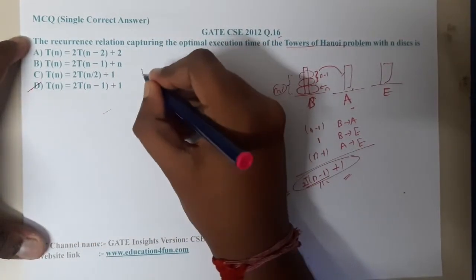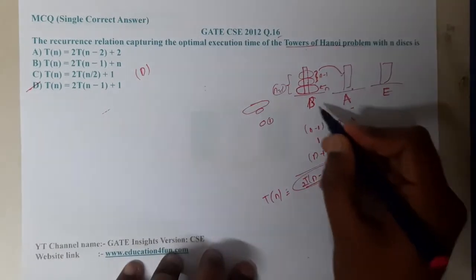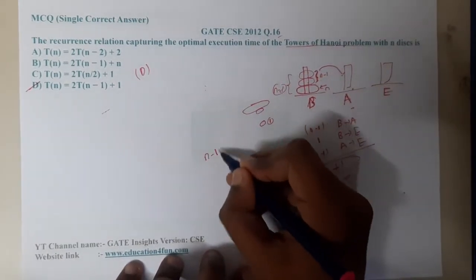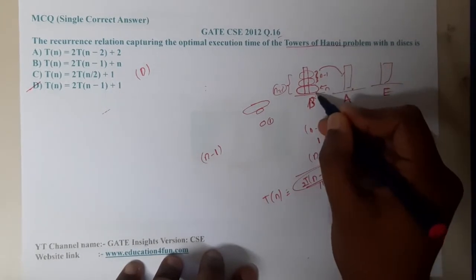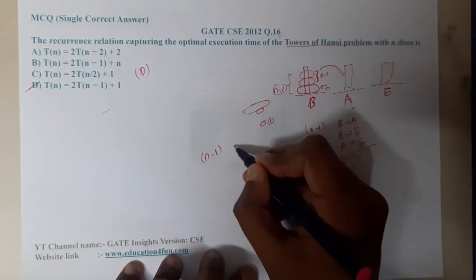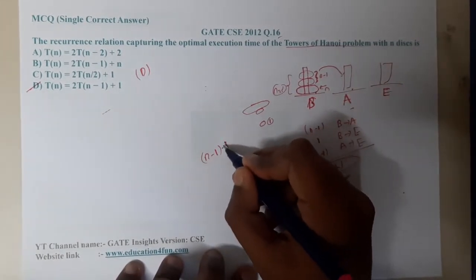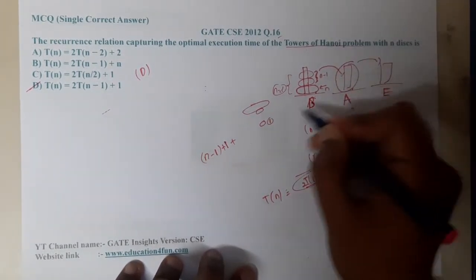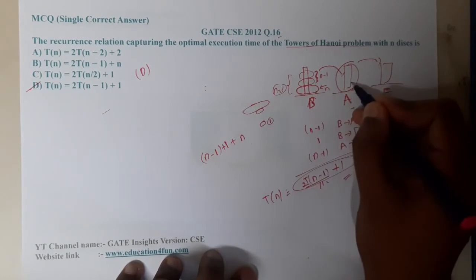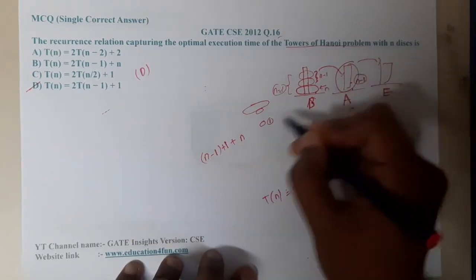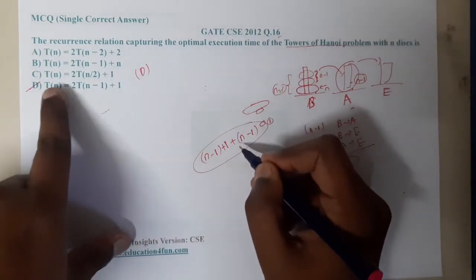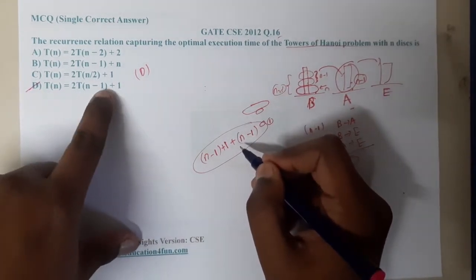The option D will be your answer. Got it? The first move, from B to A, of the n-1 discs will take n-1. After that, the largest disc will be moved, which will be one move. Lastly, you will move all the remaining discs, which are also n-1 discs, so that will also take n-1. So in total it is nothing but 2T of n-1 plus 1.